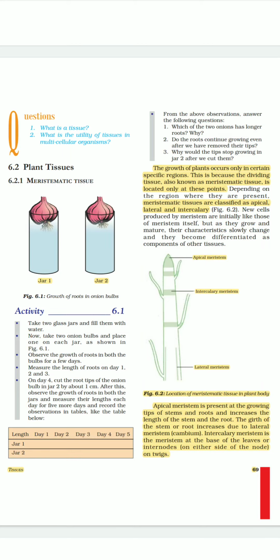Please students, go through the chapter so that you can easily answer these questions. The question which is given over here: what is a tissue and what is the utility of tissue in multicellular organisms? I hope you can answer these questions, and if you find any difficulty, you can ask me.